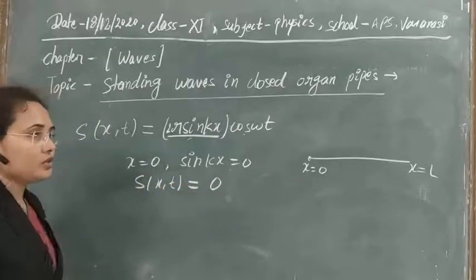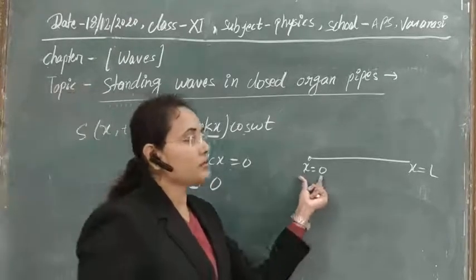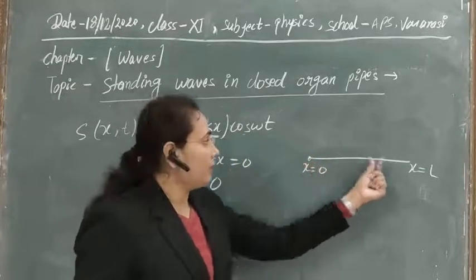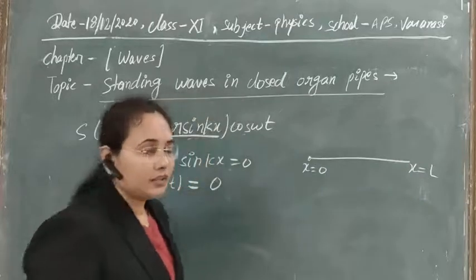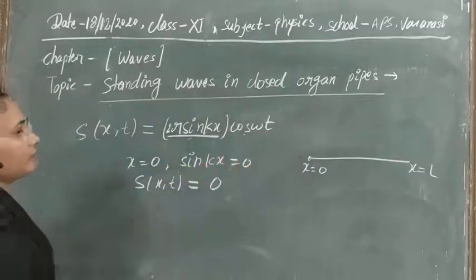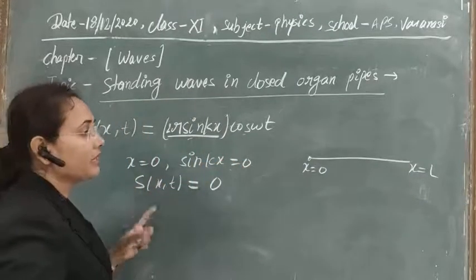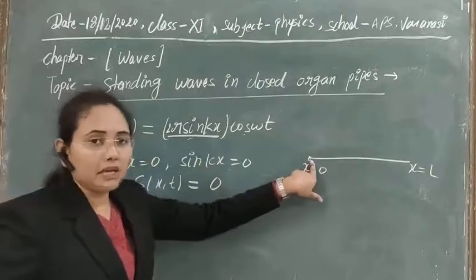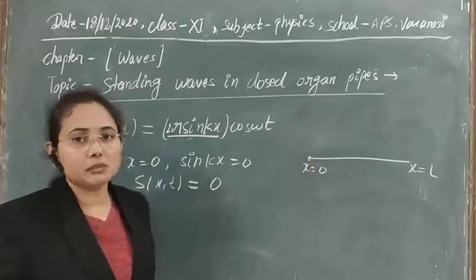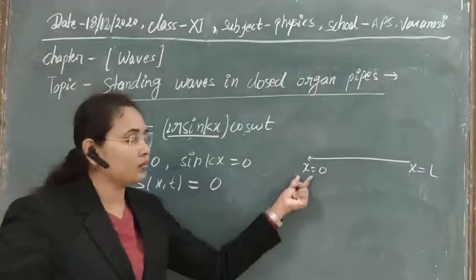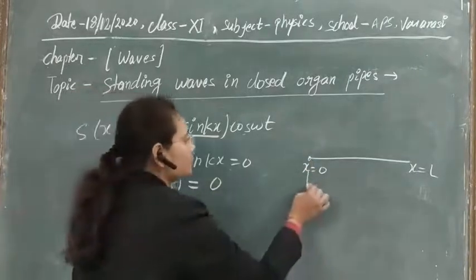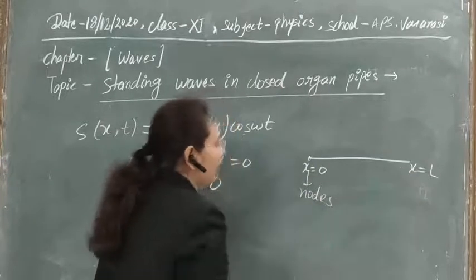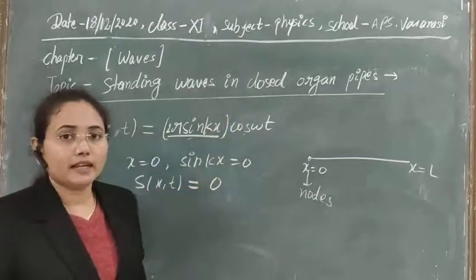Clear? And at x equal to L, the displacement of the wave will be maximum, and in this case we will get an antinode. As you know, the zero displacement point is known as a node. So at x equal to 0 we will get a node, but at x equal to L we will get an antinode.